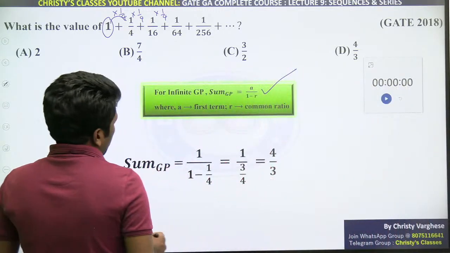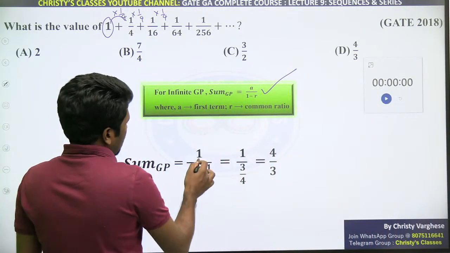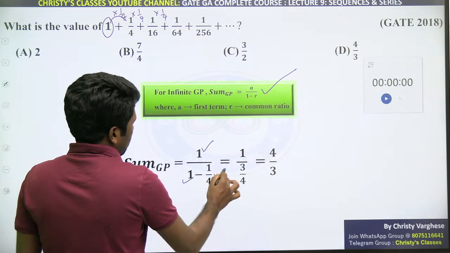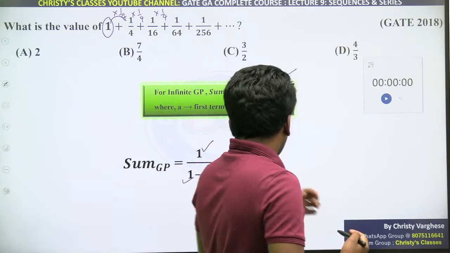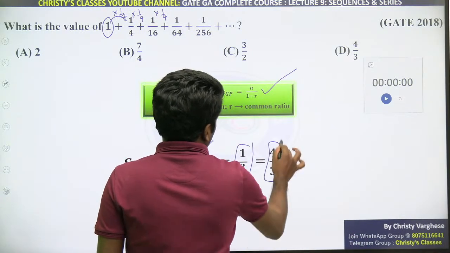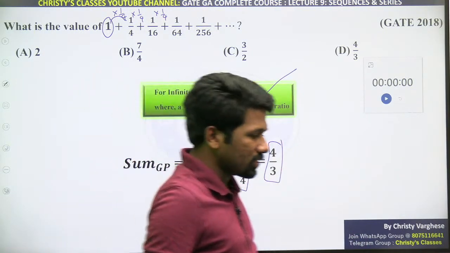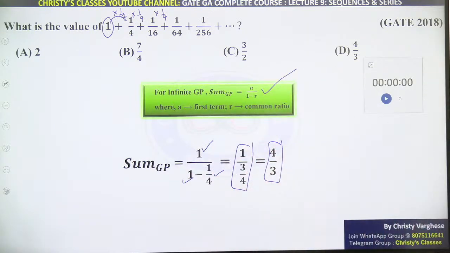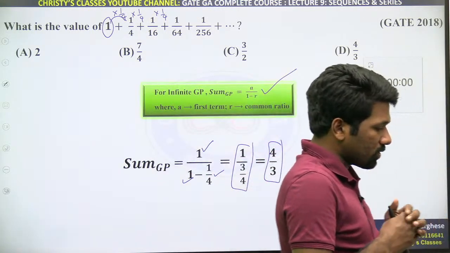So, sum of infinite geometric progression is a by 1 minus r. So, 1 by 1 minus 1 by 4, that is 1 by 3 by 4. 1 by 3 by 4 is 4 by 3. So, 4 by 3 is the answer. Is that clear? 4 by 3, how it is the answer? All of you, please respond.